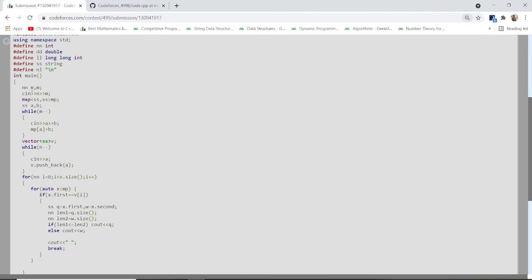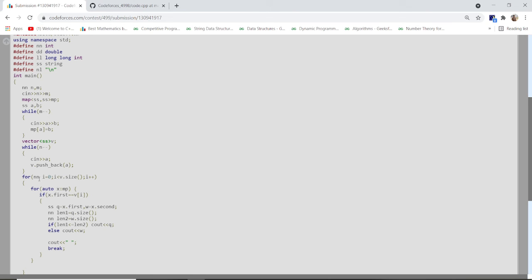As you can see, at first I take two integers n and m, and I scan them, and after that I take a map. The data type is string, and after that I take a and b. With the help of a while loop, I take the words of the individual languages. a is the first language word and b is the second language word, and I put them into the map to track them easily. After that, I take a vector and put the lecturer's words into the vector.